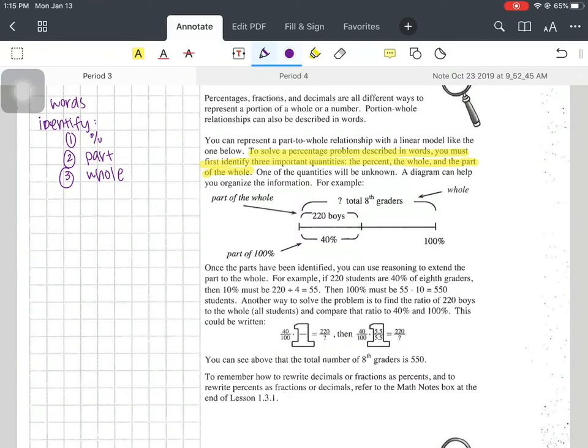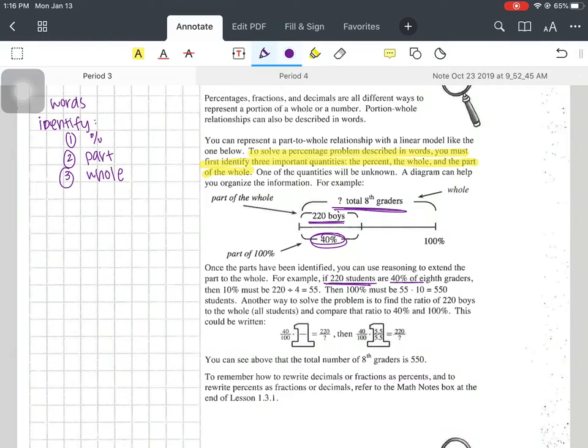So the example they give is they say that 40% of the total 8th graders are boys, right? And that's 220 boys. So what they want to know is what's the total number of 8th graders? This part right here, that's crazy. So I'm going to break it down for you, okay? So they say if